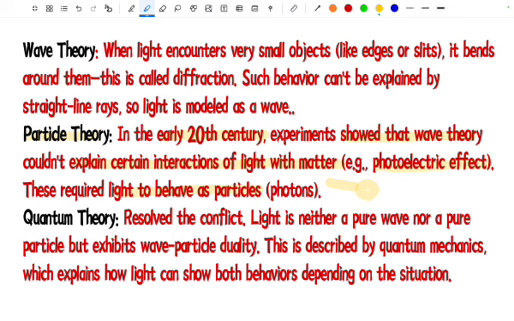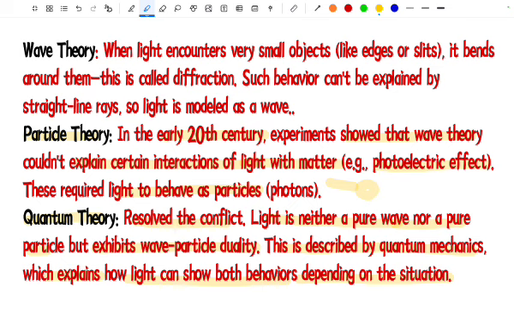Now after it came the quantum theory. It resolved the conflict about the nature of light. Light is neither a pure wave nor a pure particle, but it exhibits wave particle duality. Normally it is said that light has a dual nature, the wave and the particle nature. This is described by quantum mechanics, which explains how light can show both behaviors depending upon the situation. Okay, so this was actually mentioned in that box.